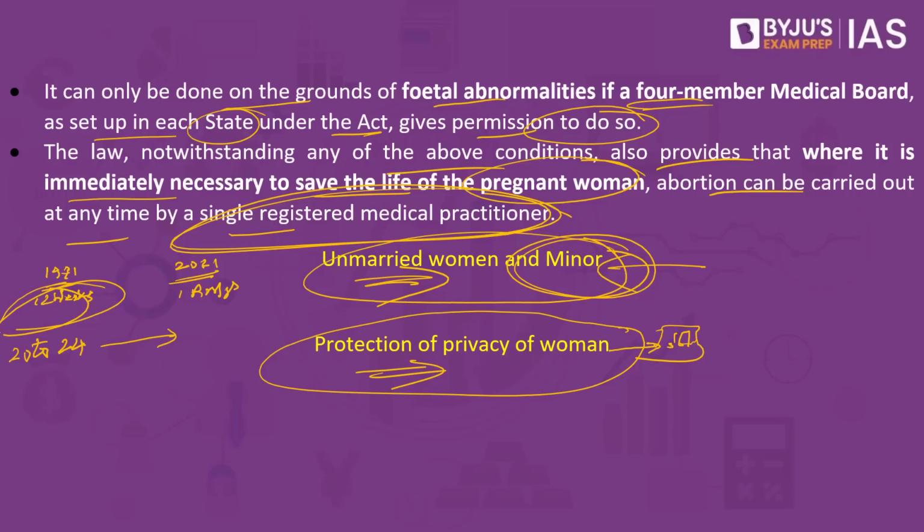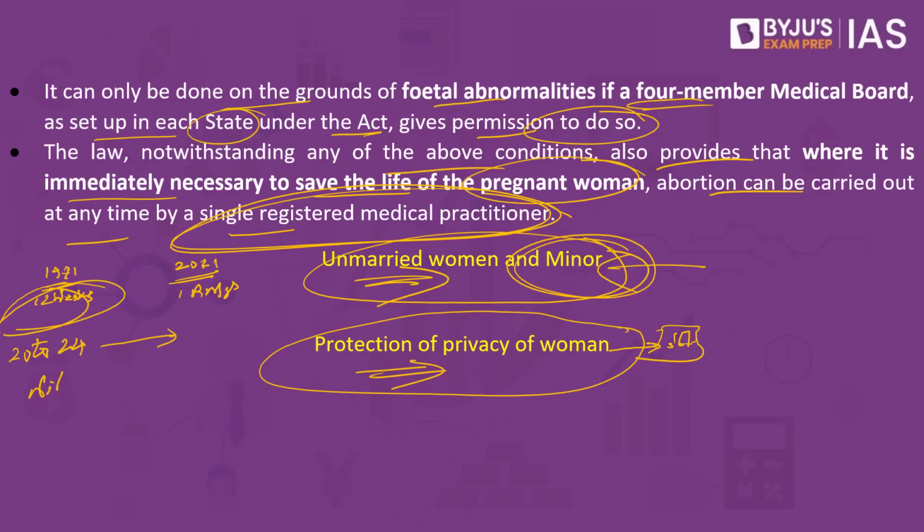Is there a provision with respect to more than 24 weeks? No. This provision is not available in the 1971 law, but this is applicable and available in the 2021 amendment. So do remember, when it comes to beyond 24 weeks, this will require the state level medical board to give the permission, but that was not existing in the 1971 Act. However, both the laws also had that if a medical practitioner feels that it is immediately necessary to save the life of the woman, they could abort the fetus in that particular case.